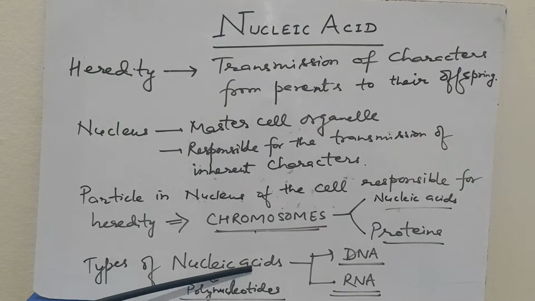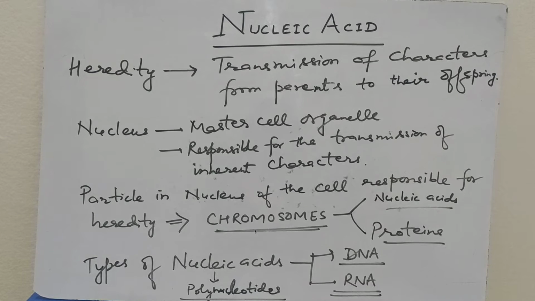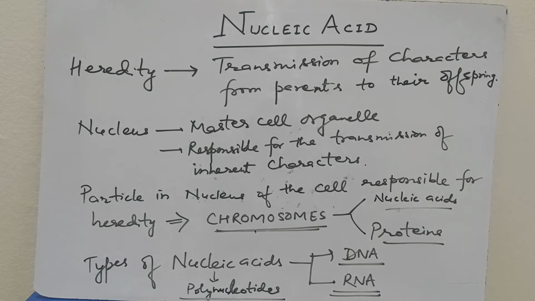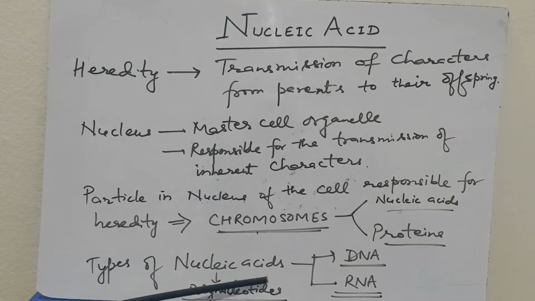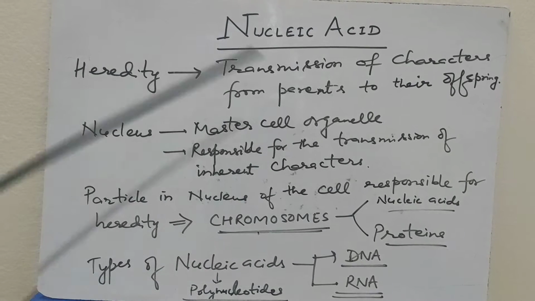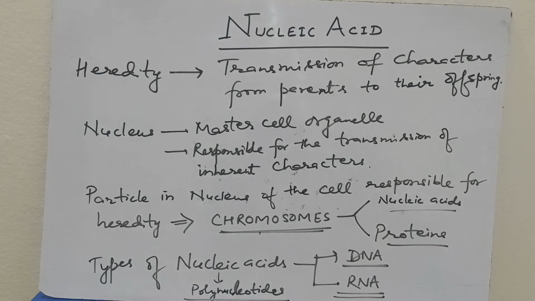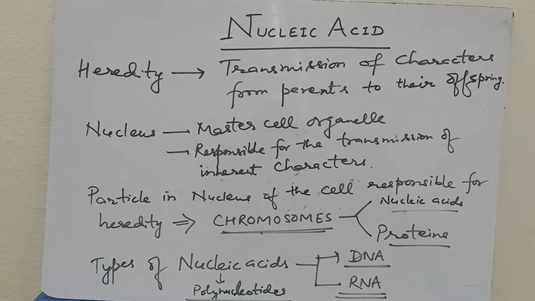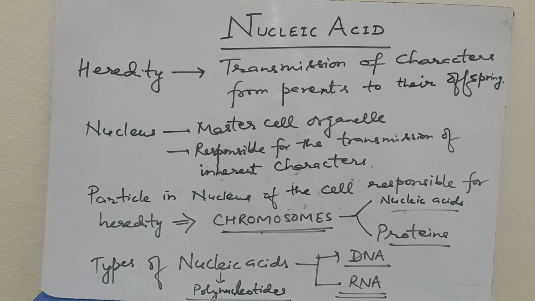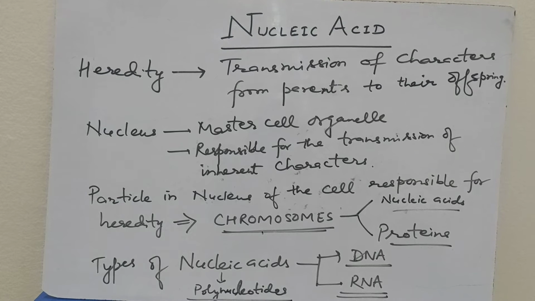Nucleic acids are also called polynucleotides because they are the polymers of nucleotides. These nucleic acids are broadly classified into two types, DNA and RNA. DNA is called deoxyribonucleic acid, RNA is called ribonucleic acid. These are the two types of nucleic acids.